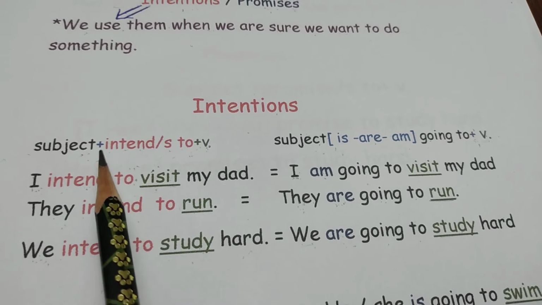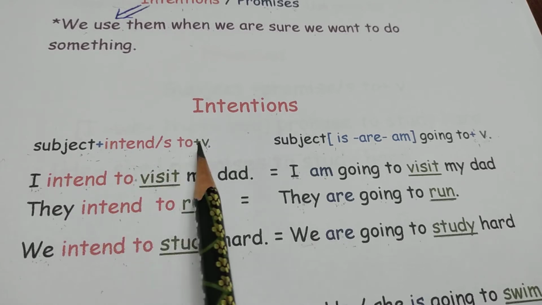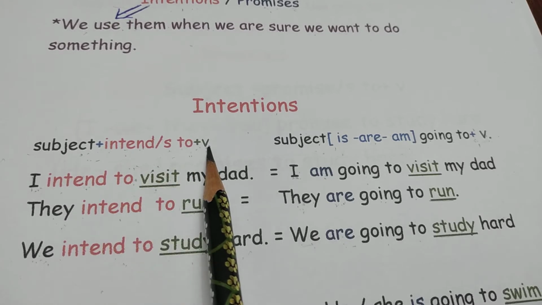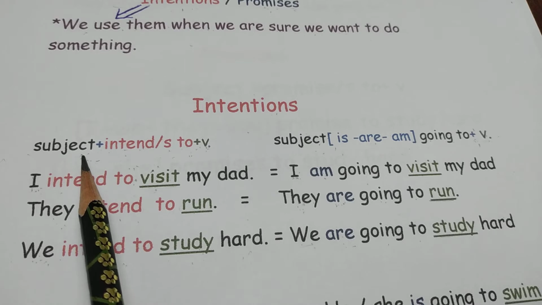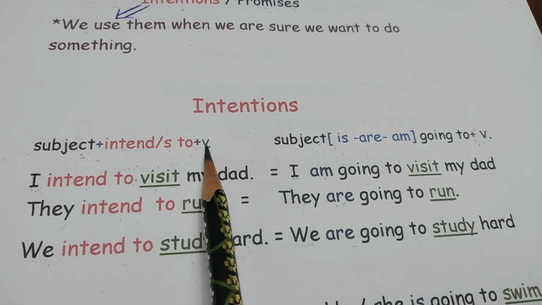Let's discuss number 1. The first form is subject plus intend or intends to plus infinitive. Once again, what does it mean subject? فاعل. بعد الفاعل راح نحط intend or intends to plus infinitive. So what does it mean infinitive? الفعل مجرد بدون أي إضافة، يعني شكله الأول.